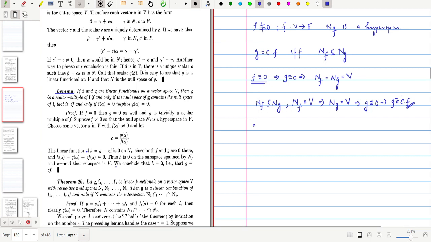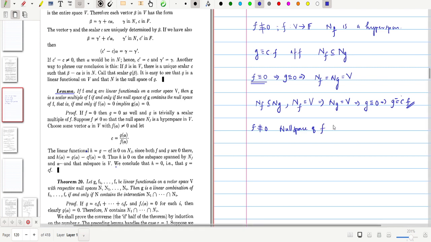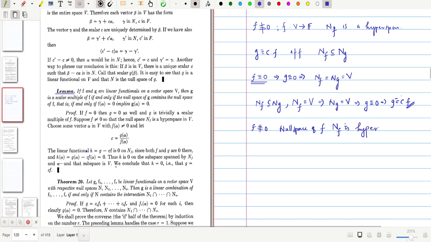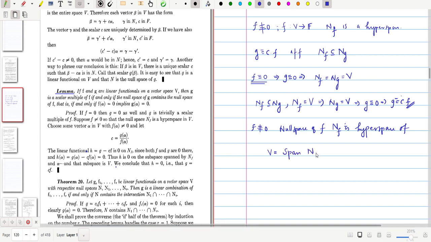Okay, if f is not identically 0, the immediate consequence is that the null space of f, denoted by Nf, is a hyperspace of V. In this case, we can write V as the span of the null space of f.